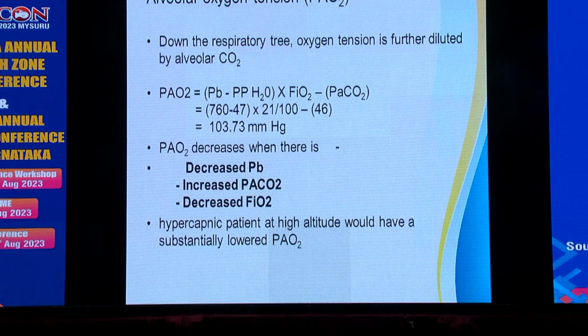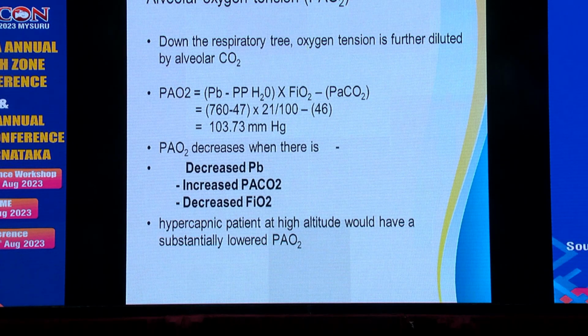At the level of alveolar oxygen tension, down the respiratory tree, oxygen tension is further diluted by the alveolar CO2. So the alveolar O2 pressure is barometric pressure minus water vapor, multiplied by FiO2, minus PaCO2.